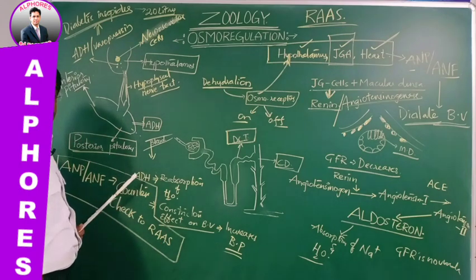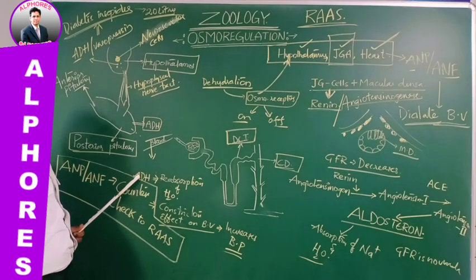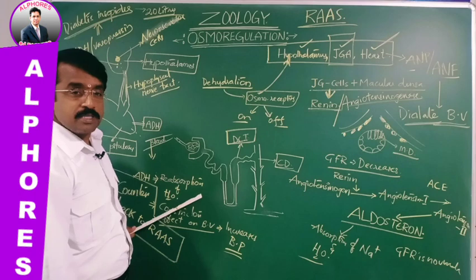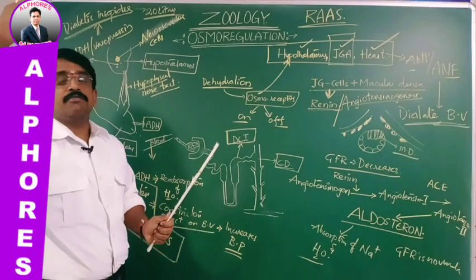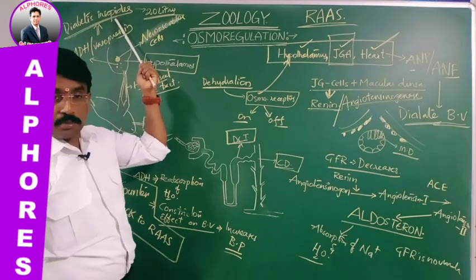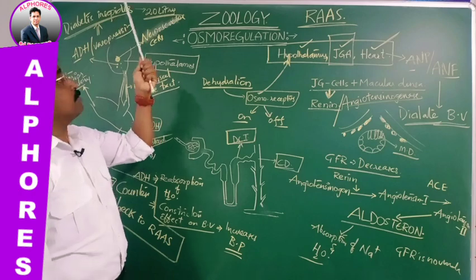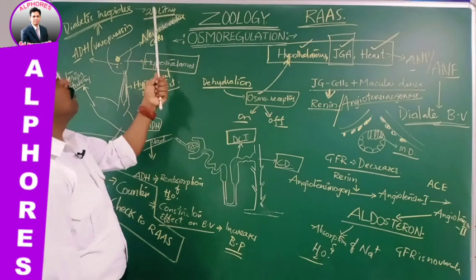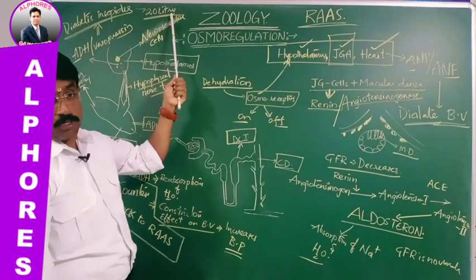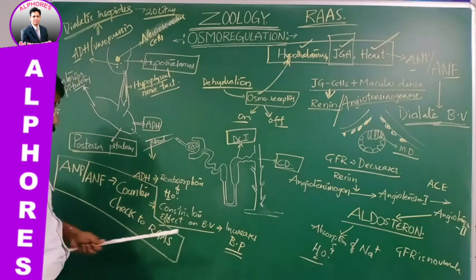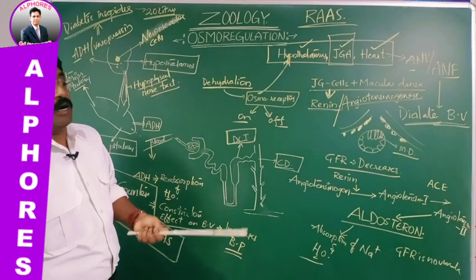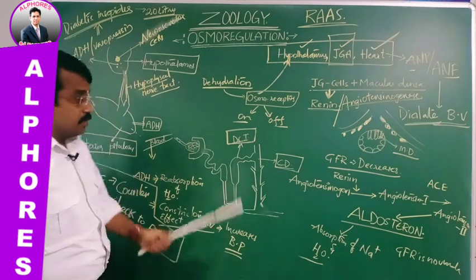If the ADH is deficient or its receptors are defective, ADH is not released, so water reabsorption does not take place. So water is lost from the body, leading to diabetes insipidus, where instead of 1.5 to 1.8 liters daily, 20 liters of water is lost with frequent urination. And low BP, why? ADH causes an increase in BP by constricting the blood vessel, but when it is deficient, low BP and thirsty conditions are seen. That is what we see.